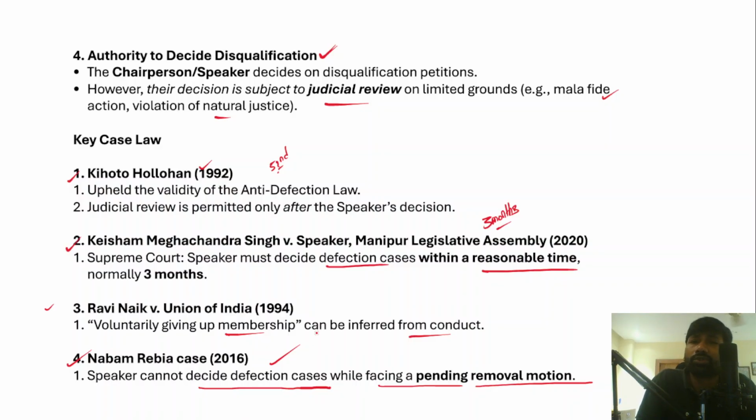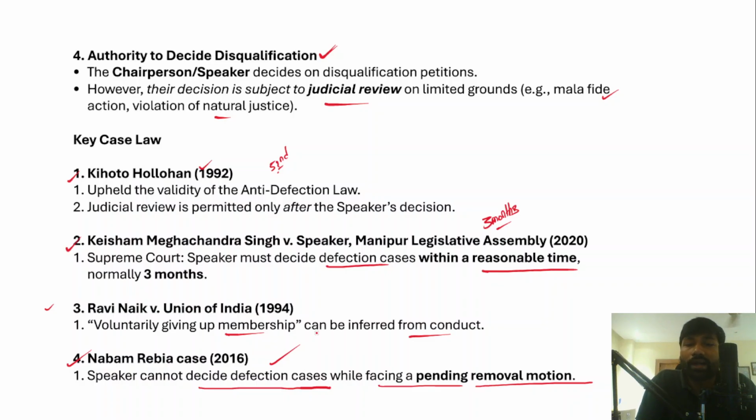However, there are some issues within the anti-defection law as well. First, speakers have been intentionally and deliberately delaying anti-defection petitions. Secondly, the speaker is from the ruling party, so the speaker is expected to act in a neutral and independent manner, but here the speaker has a biased position towards the ruling government as well.